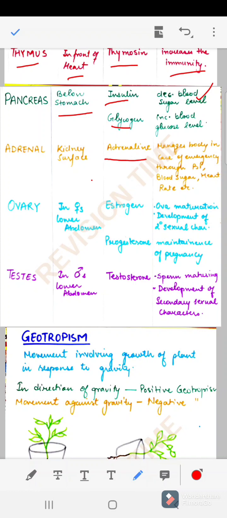Next we have the ovary. It is present in the females in the lower abdomen, and the ovary is releasing two hormones, estrogen and progesterone. Estrogen is also spelled as oestrogen, right? Estrogen is responsible for the ova maturation. Ova is nothing but the ovum, the egg, which is a germ cell, and also for the development of the secondary sexual characters in females. Whereas progesterone is responsible for the maintenance of pregnancy in females.